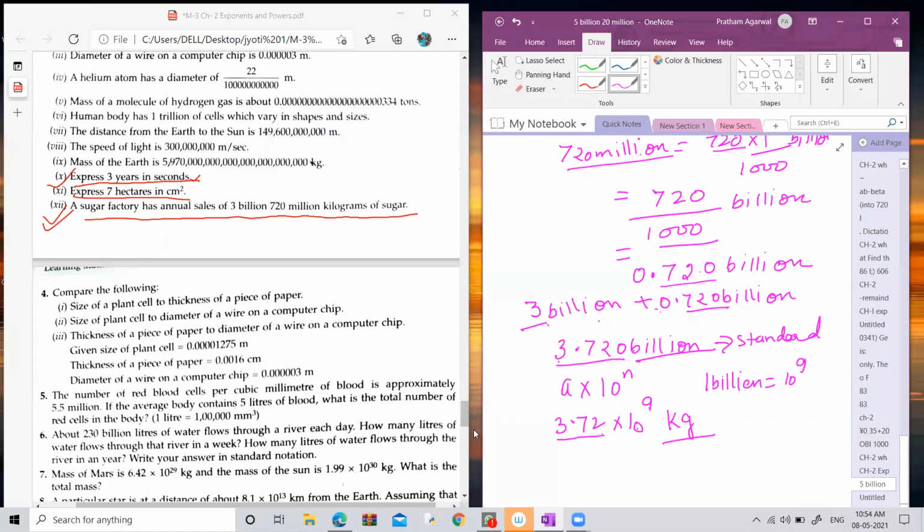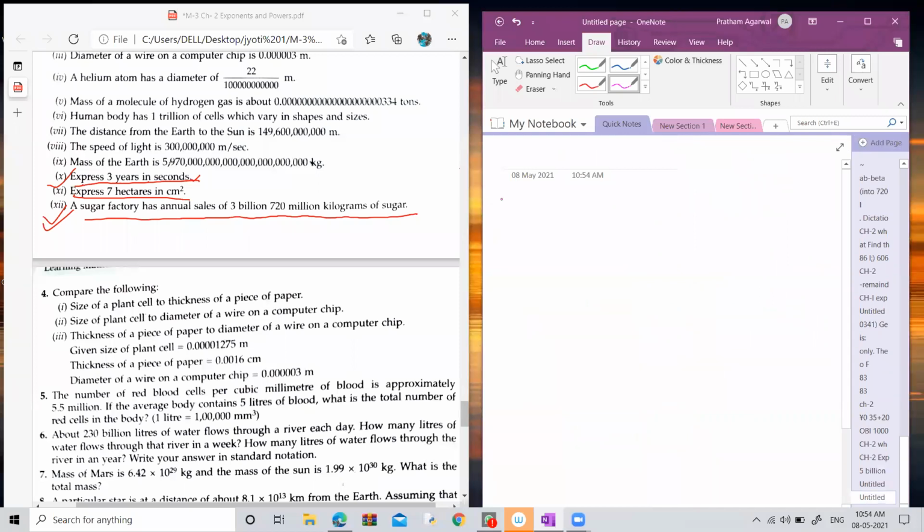Ma'am, what is hectare? Now I come to that point. I'm asking if it is clear or not. Yes, ma'am. Let's come to the next question.